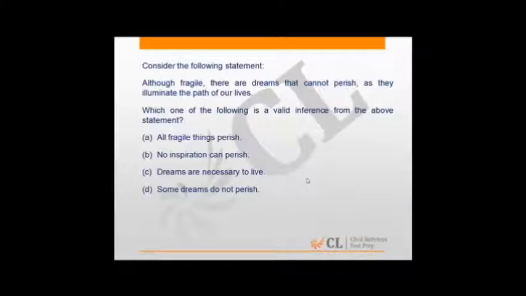Although fragile, there are dreams that cannot perish as they illuminate the path of our lives. So even though some dreams can be fragile, they do not perish as they are throwing light or kind of lighting the path that we live. Which of the following is a valid inference? All fragile things perish. This straight away is negated because the statement itself is talking about certain dreams that though fragile but do not perish. So A is anyway straight away gone.